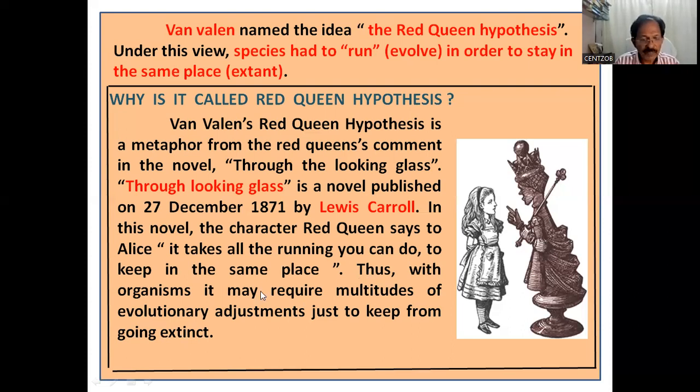Thus, with organisms, it may require multitudes of evolutionary adjustments just to keep from going extinct. That is to avoid extinction. That means, in order to avoid extinction, or to survive, or to keep in the same place, organisms have to keep evolving. That's the meaning. I think you got a clear idea of the metaphor of the Red Queen Hypothesis applied to co-evolution.